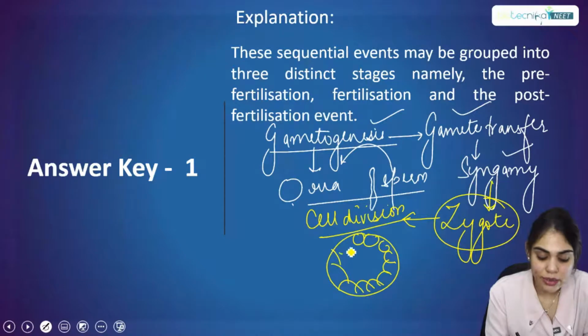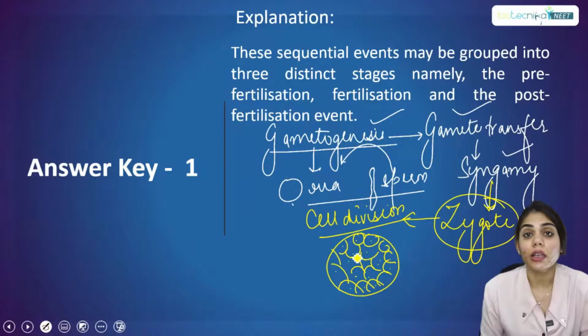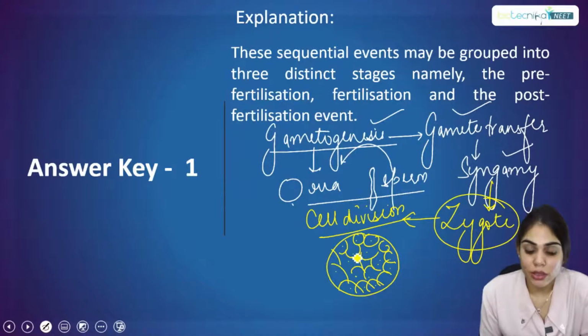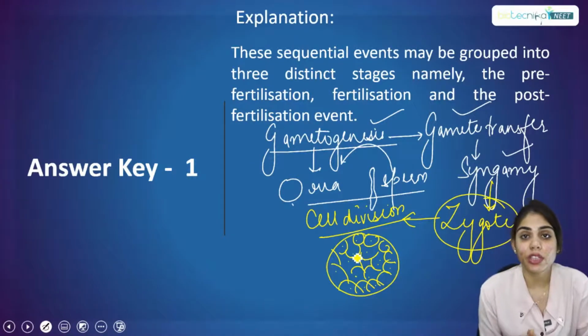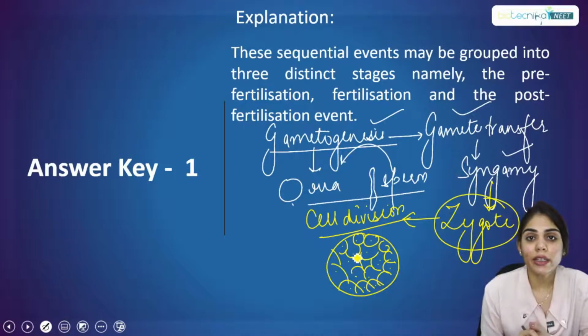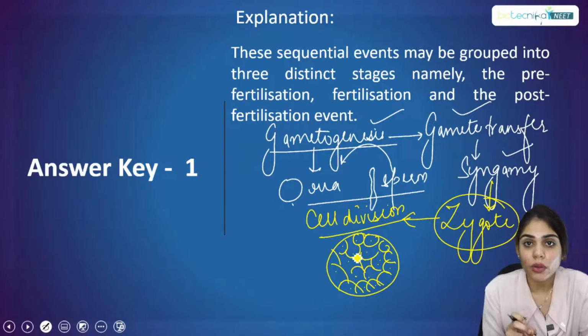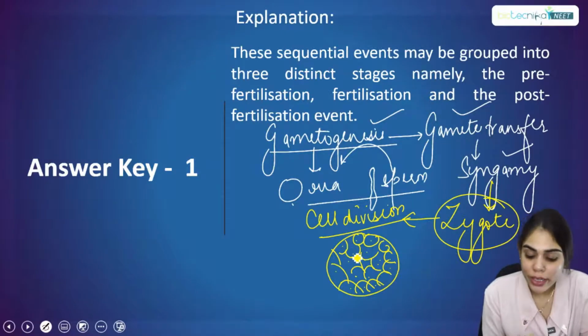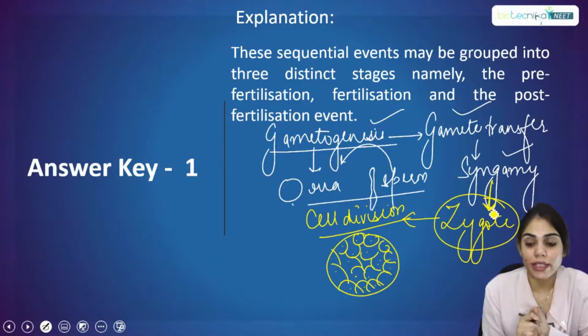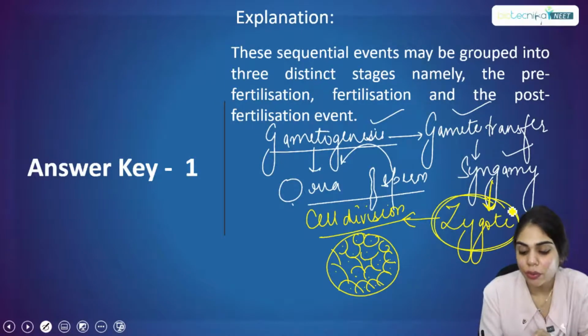Once these cells are made, they enter the cell differentiation process. In cell differentiation, cells become committed to perform a particular function in the body. So, very simple: syngamy, the fusion of egg and sperm, leads to zygote formation.